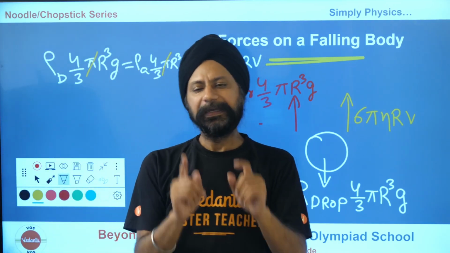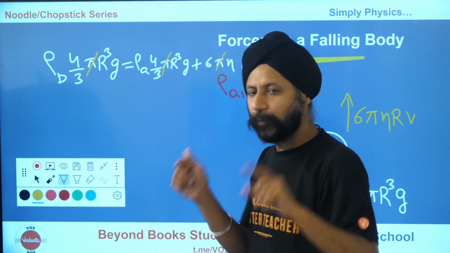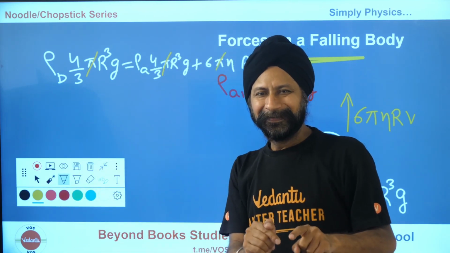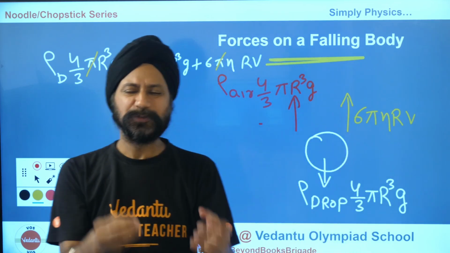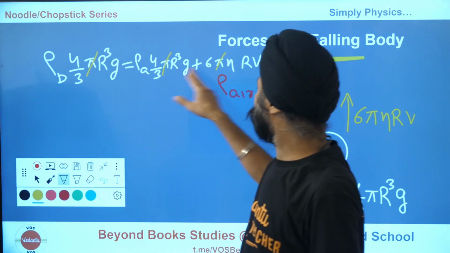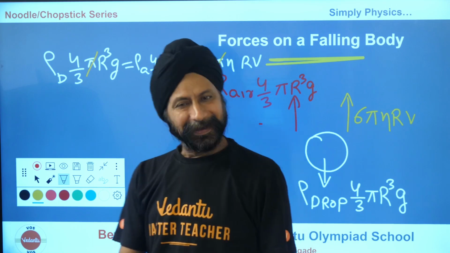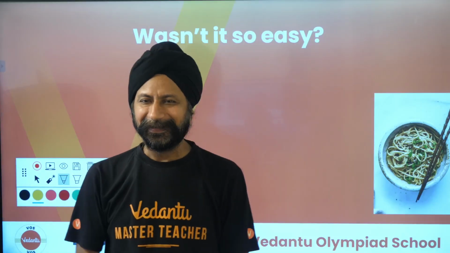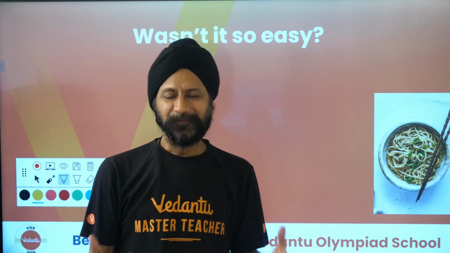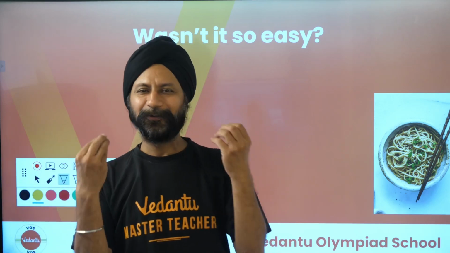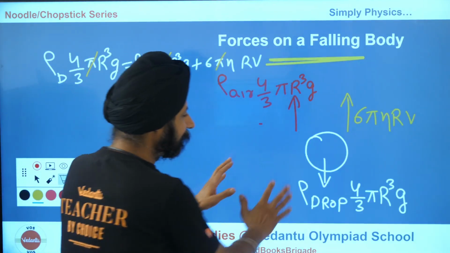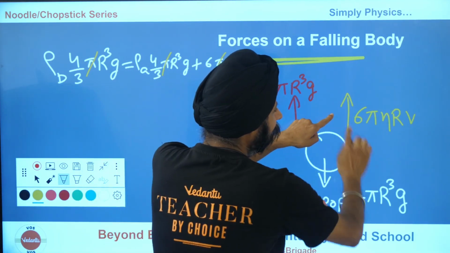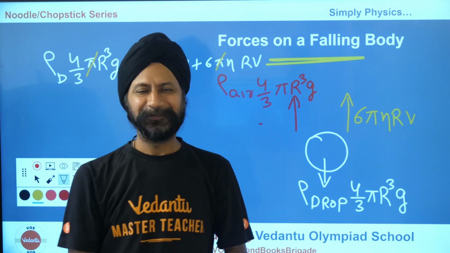I would like each student here to solve this and put it on the Telegram channel in the video's comment box, or maybe you can put it on YouTube itself. So post your solutions here. All you have to do is solve this equation, and that is all. So wasn't this really very easy? I mean, terminal velocity. We have been looking at parachutes, we have been looking at raindrops, and the key to the constant velocity is simply the fact that the air resistance keeps increasing with the velocity.